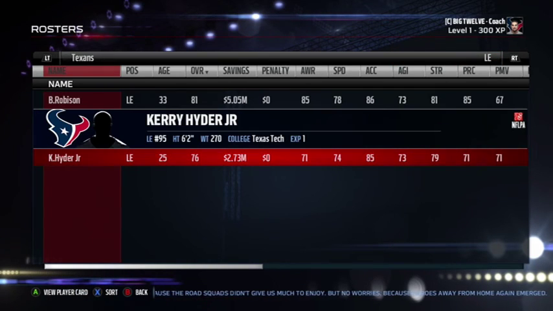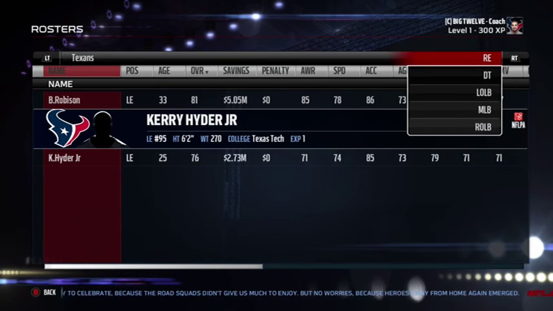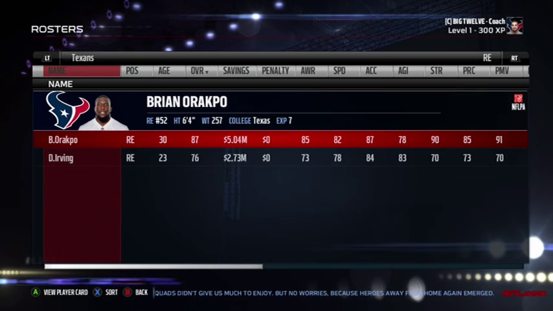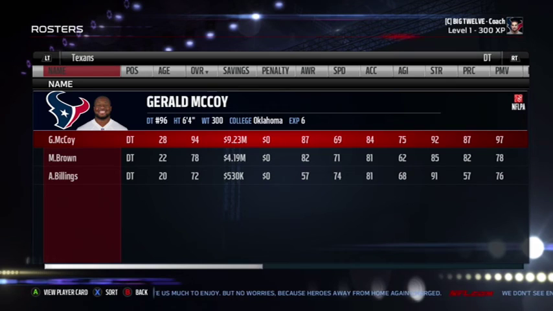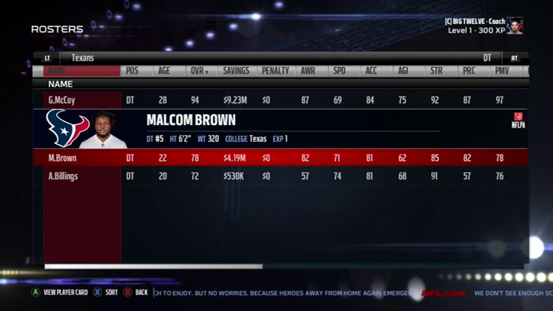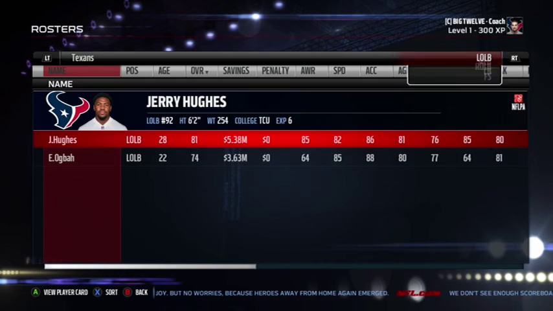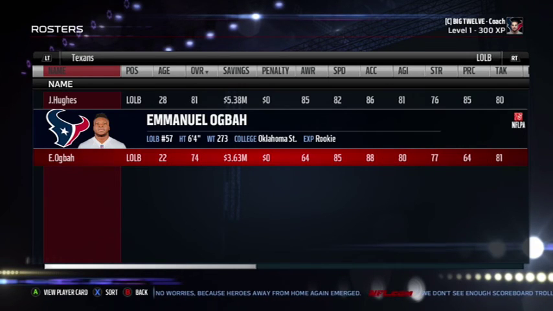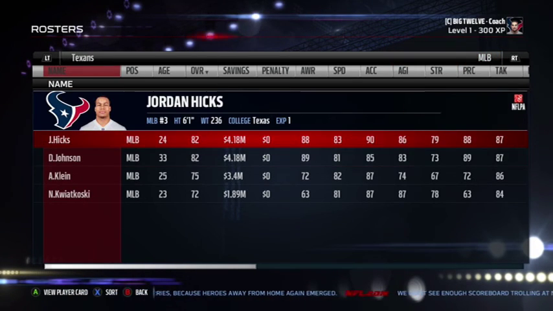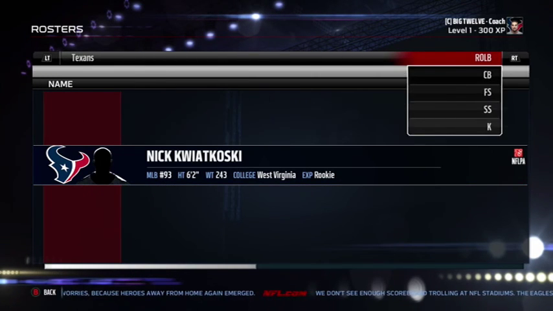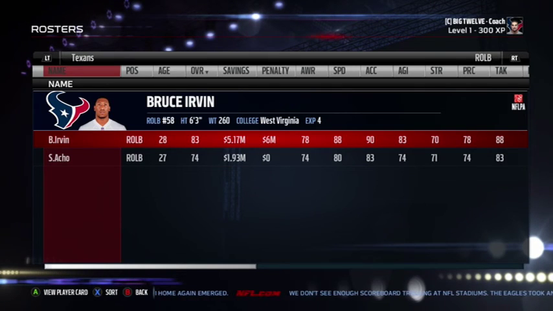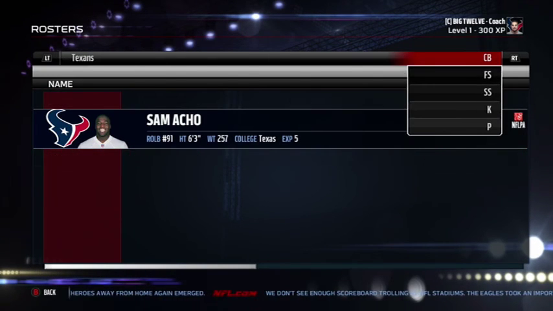Left end, Brian Robinson from the Vikings. Kerry Hyder Jr., not sure where I got him. Arrington and David Irving from the Vikings. Defensive tackle, McCoy, Malcolm Brown, Andrew Billings. Left outside linebacker, we have Jerry Hughes, Emmanuel Ogbah. Middle linebacker, Jordan Hicks, Derrick Johnson, AJ Klein, and Nick Kwiatkoski from the Bears, I believe. Right outside linebacker, the speedster Bruce Irvin and Sam Acho.